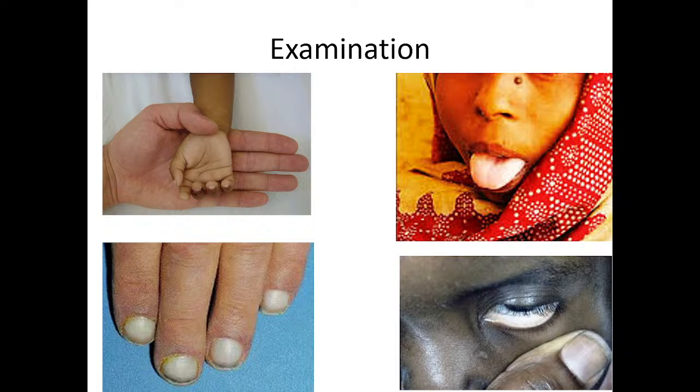Then these are nails and conjunctiva. This is very important actually, but if conjunctival congestion or conjunctivitis is there, then there will be increased blood flow in the conjunctival vessels and you may not be able to appreciate the pallor properly. But if this is not there, then this is the best site to see.